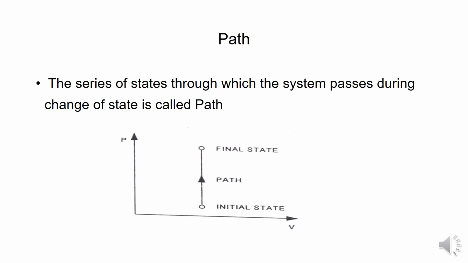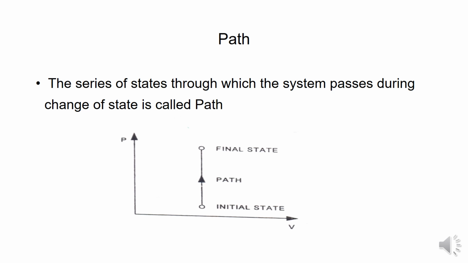The diagram represents going from the initial state to the final state, and the line, the arrow, represents the path. The path describes the infinite number of states that occur when a system undergoes a particular process from one state to another. The line joining the series of states through which the system passes in going from the initial state to the final state is called the path.